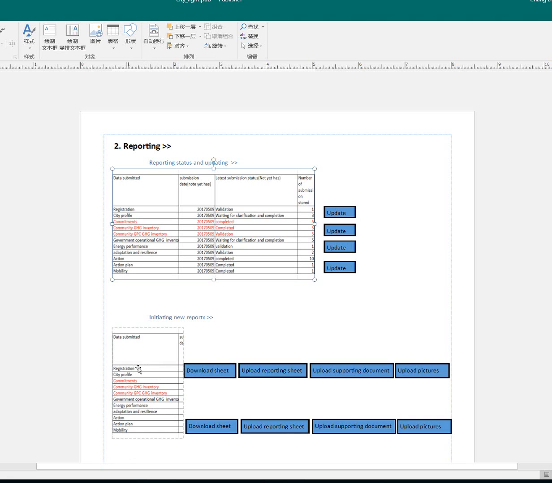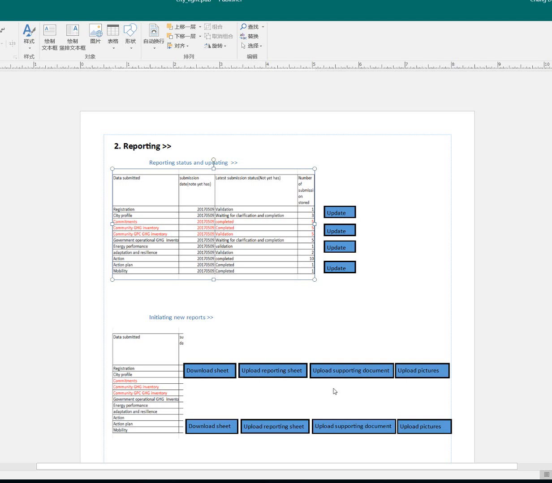And for each sheet, there are 4 buttons available. First is download sheet. That will trigger the same function as here, update. By clicking on it, a little window will pop up, and there are several languages, all the available languages written in their local language. By clicking on each language, a reporting sheet will be downloaded. And after it is downloaded, a confirmation page will be displayed: your reporting sheet has been successfully downloaded, or whatever.